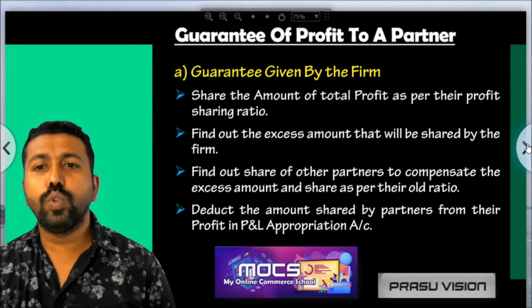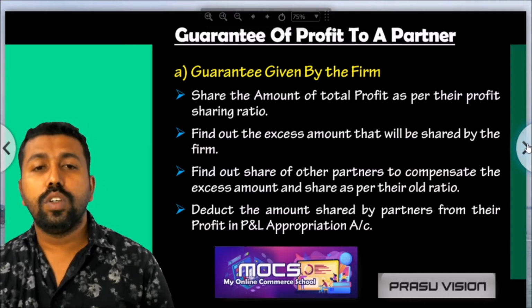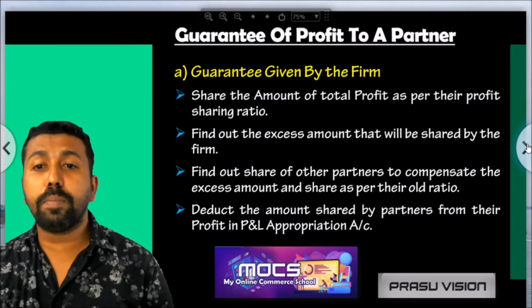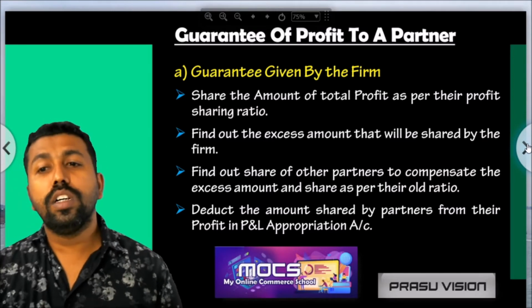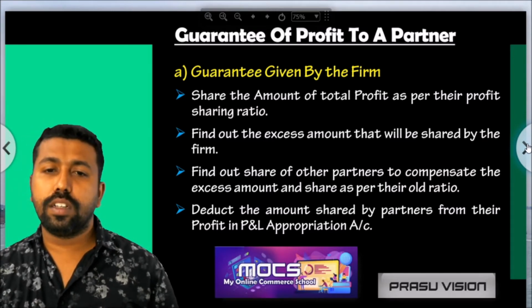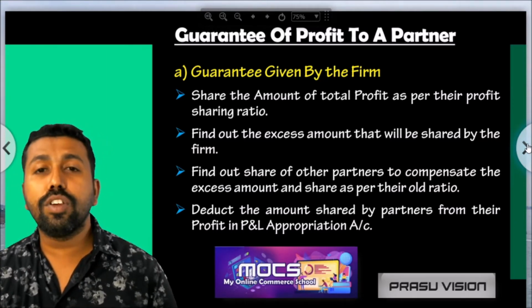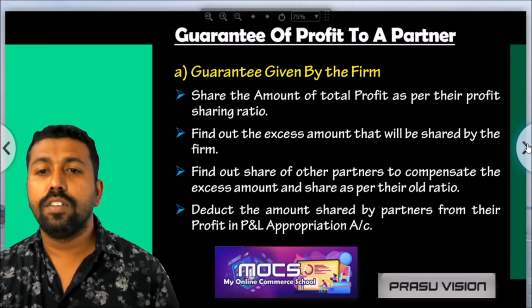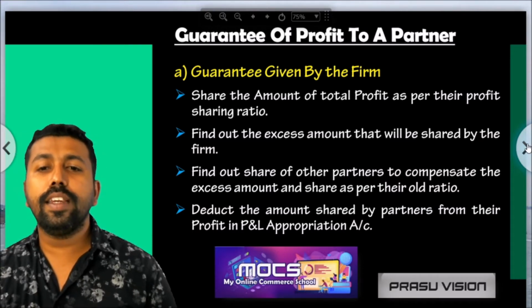Then what do we have to do next? Find out the excess amount that will be shared by the firm. What is the deficiency? So the deficiency amount will be found out. After that, find out the share of other partners to compensate the excess amount, meaning the deficiency amount. It will be shared by the old partners in the old ratio. When the guarantee is given by the firm, the deficiency amount given by the old partners will be shared in their old ratio. So calculate the excess amount.